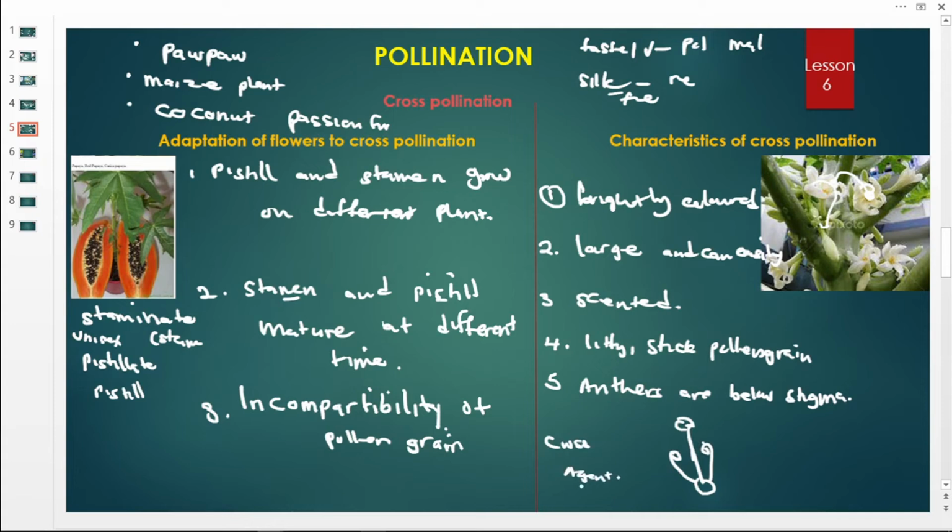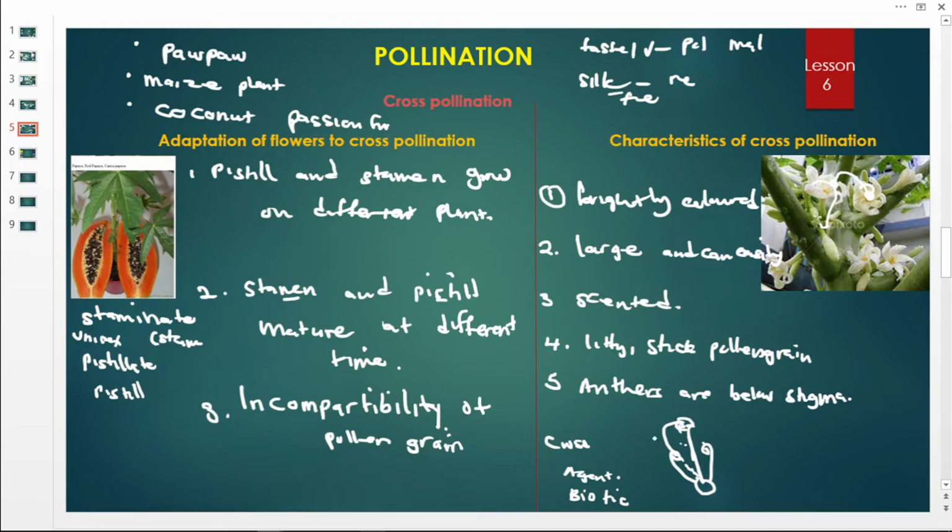These agents must be biotic agents, the living agents of pollination, as we are going to discuss. Because if we don't get those agents, once wind blows this flower, the pollen grains are going to pour here. That's no pollination, so we need a carrier to carry them from here onto the stigma. So this is a characteristic.